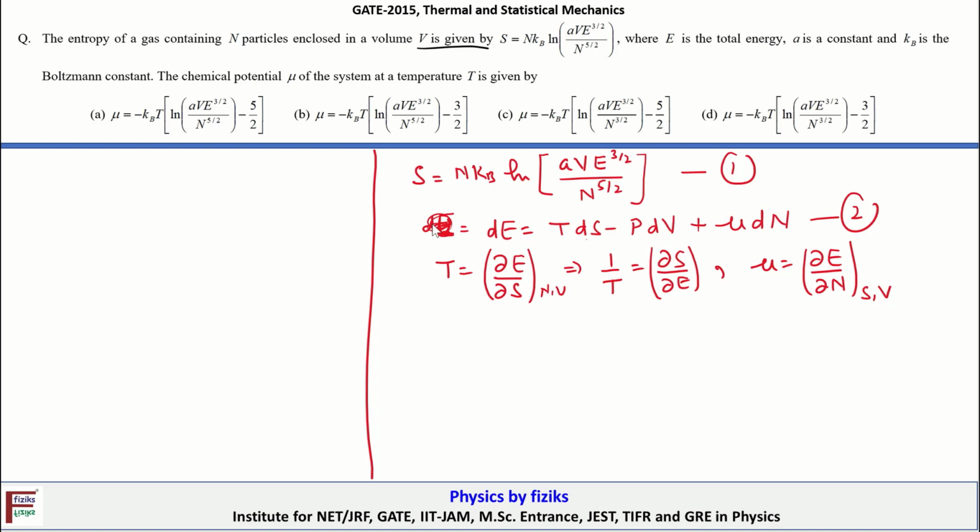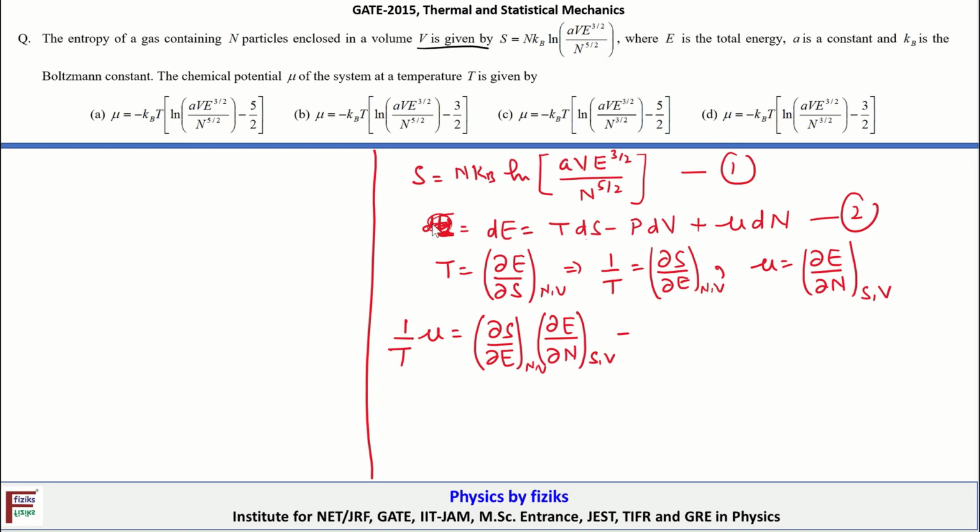So I am going to multiply 1 by T with mu, which is equal to dS by dE, and then mu is equal to dE by dN keeping S and V constant.